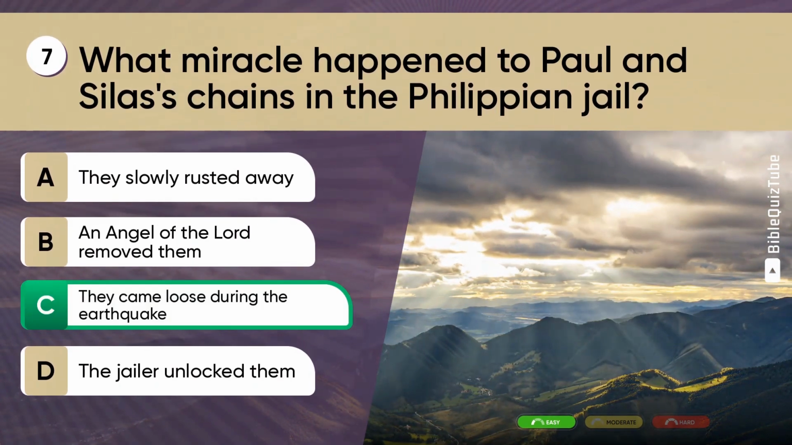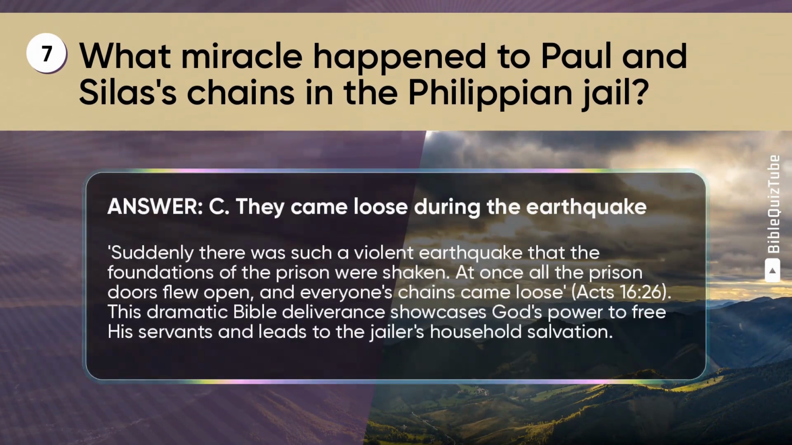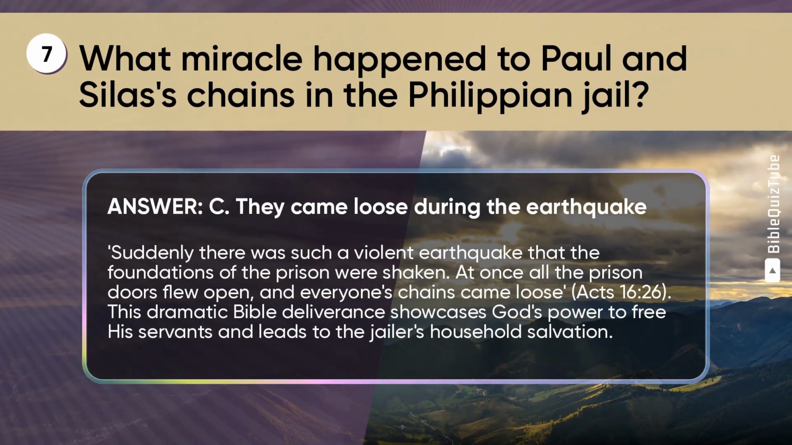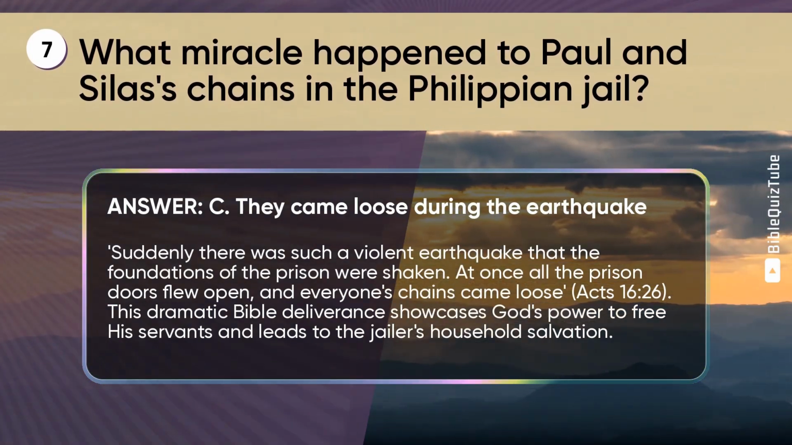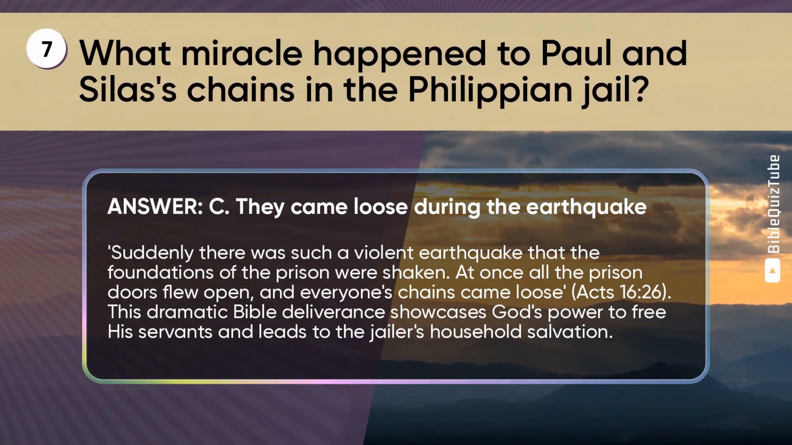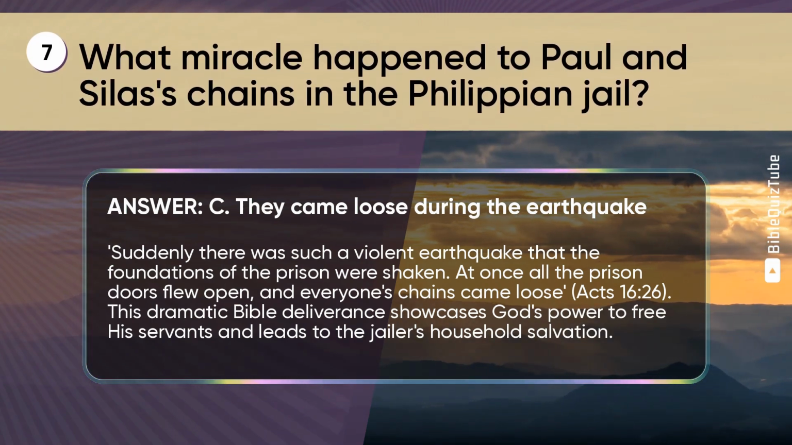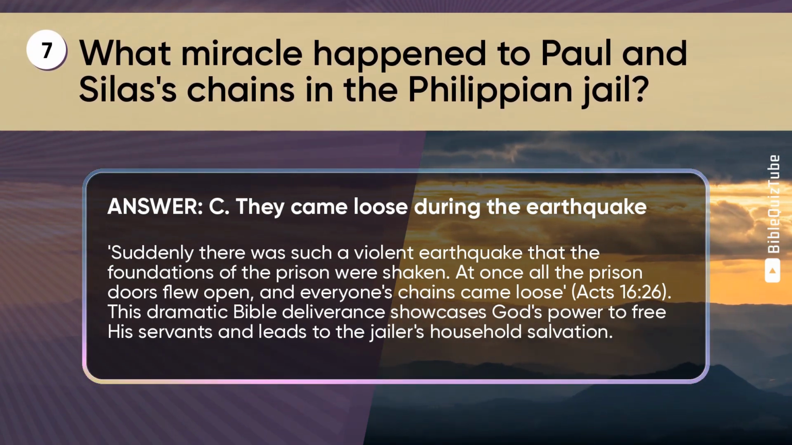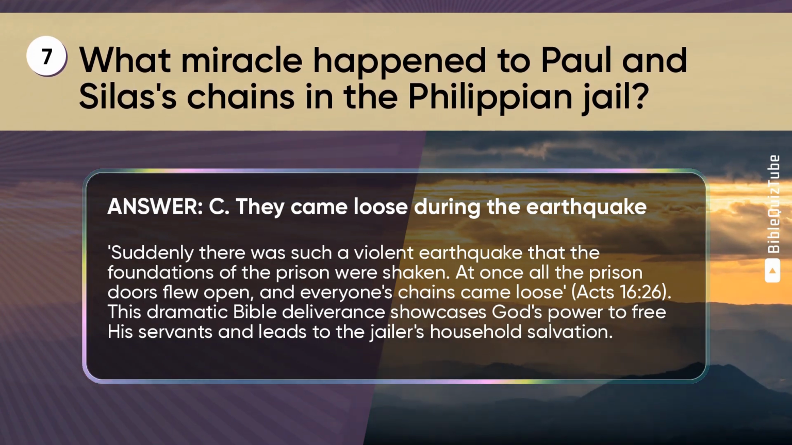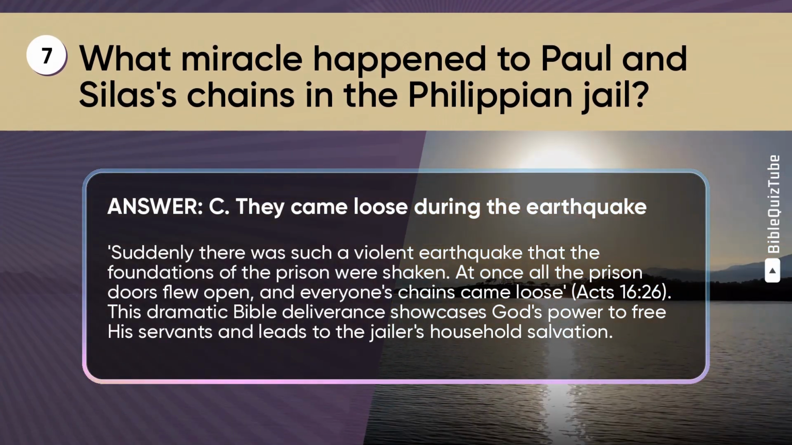The correct answer is C. They came loose during the earthquake. The explanation. Suddenly there was such a violent earthquake that the foundations of the prison were shaken. At once all the prison doors flew open and everyone's chains came loose. Acts chapter 16 verse 26. This dramatic Bible deliverance showcases God's power to free His servants and leads to the jailer's household salvation.